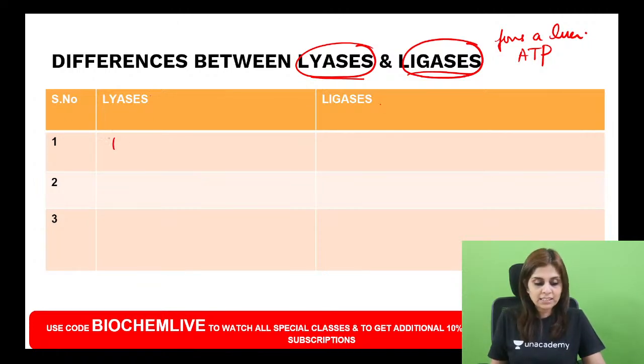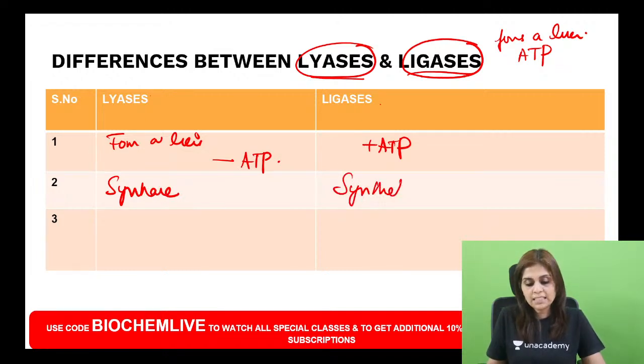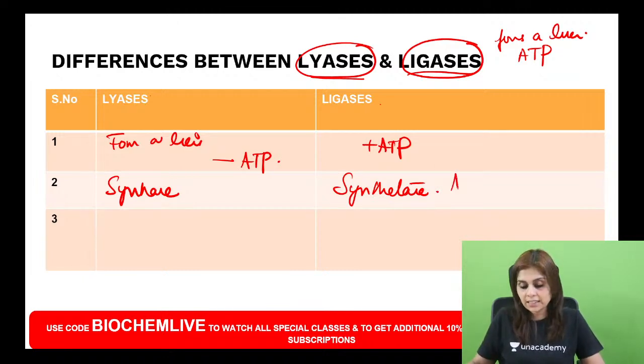Both lyases and ligases form a linkage. Ligases use ATP as a source of energy. Lyases do not use ATP as a source of energy. Lyases will include synthases. Ligases will include synthetases. For example, argininosuccinate synthetase.